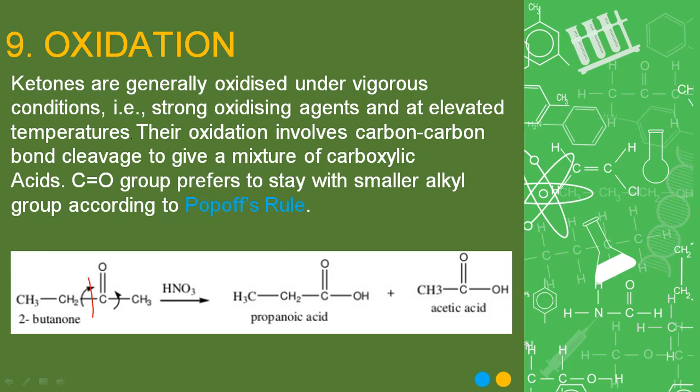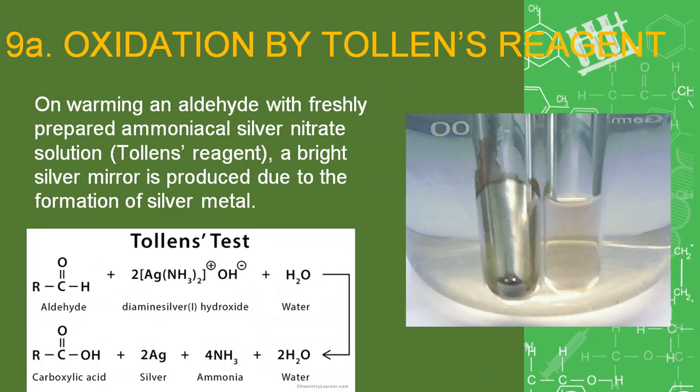This structure is wrong. It should not be propanoic acid, rather it should be ethanoic acid with two carbon atoms only. So please correct it. This should not be there. It is ethanoic acid: two carbons on one side and two carbons on the other side. So this is an ethanoic acid and again another molecule of ethanoic acid.